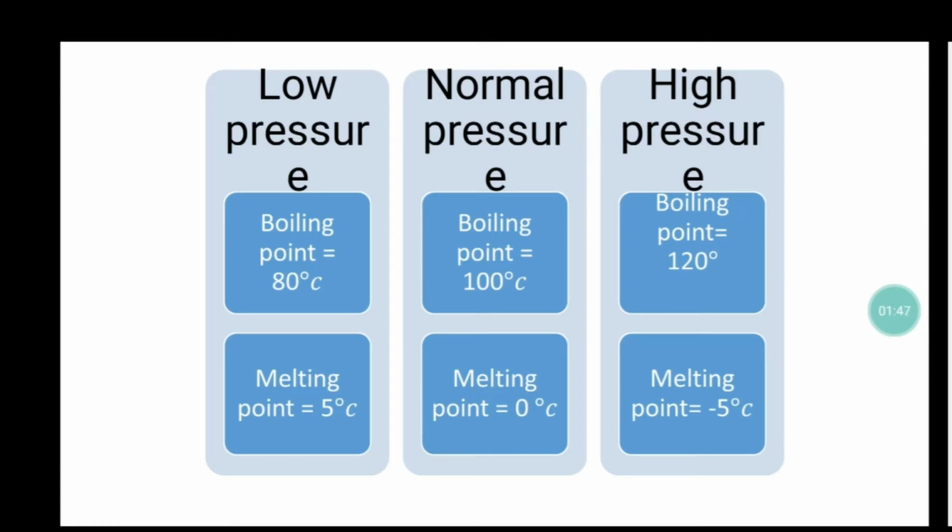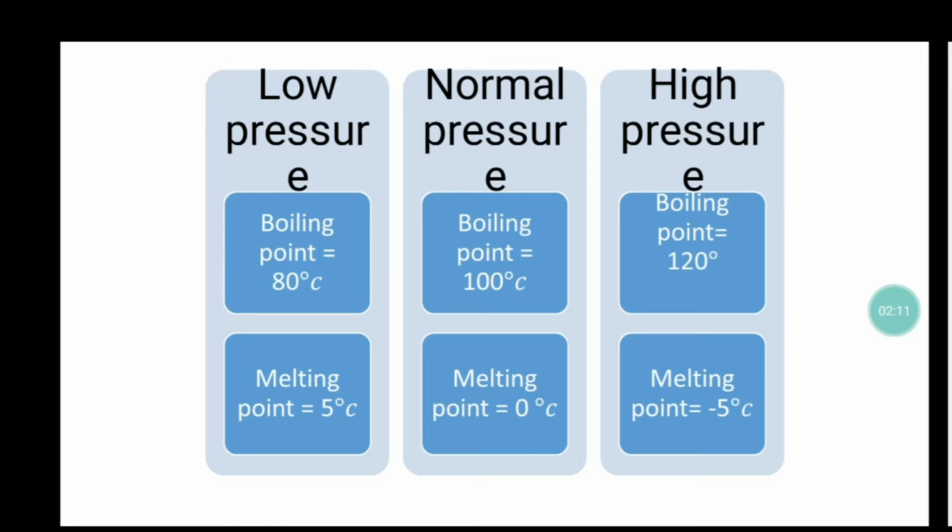Now if I increase the pressure, what will happen to the boiling point? The boiling point, naturally, will increase. It will go above 100 degrees Celsius, maybe 120, 130 and so on, right? What happens to the melting point?